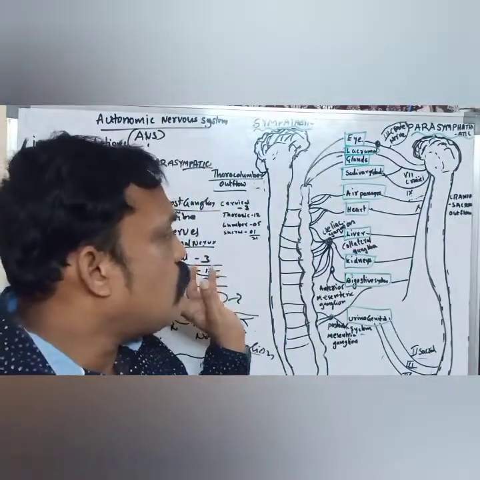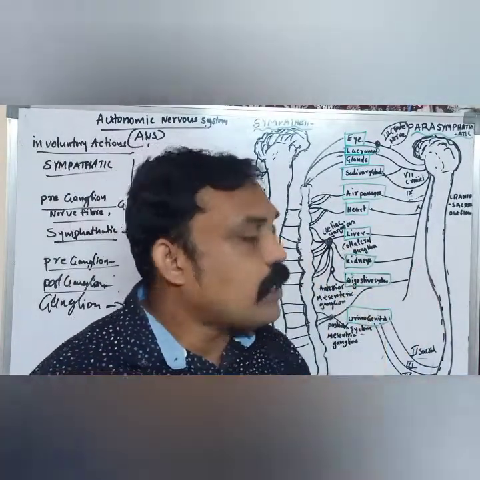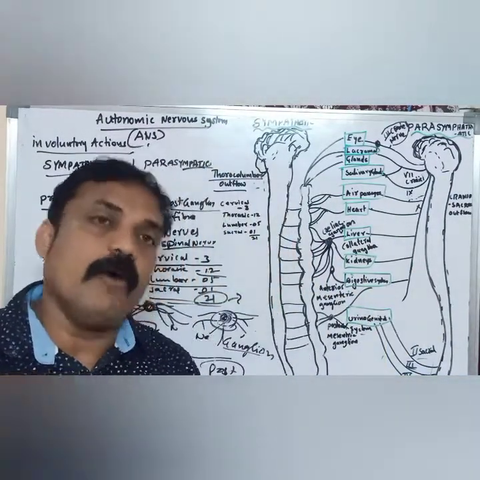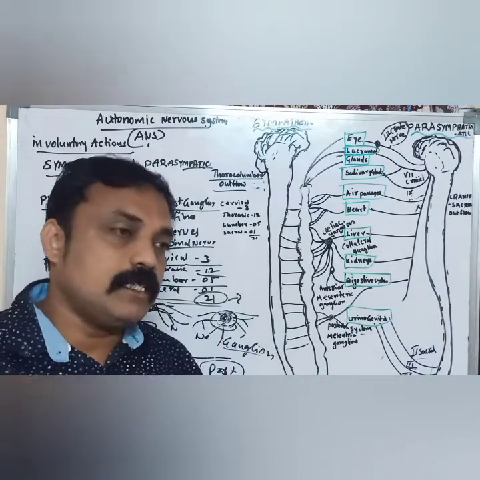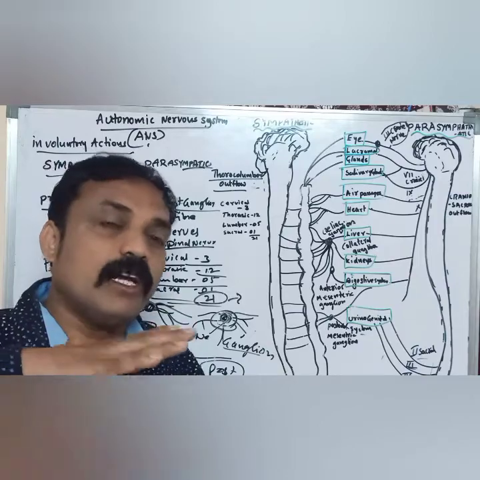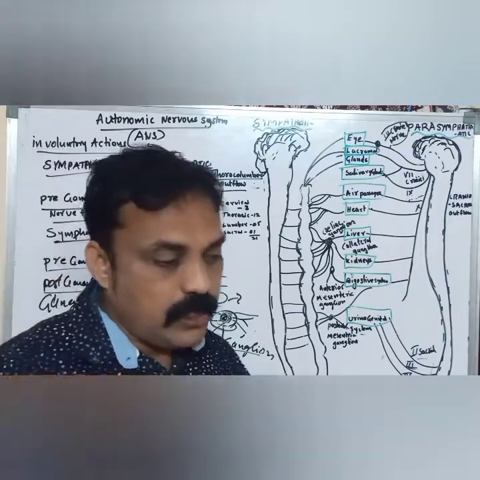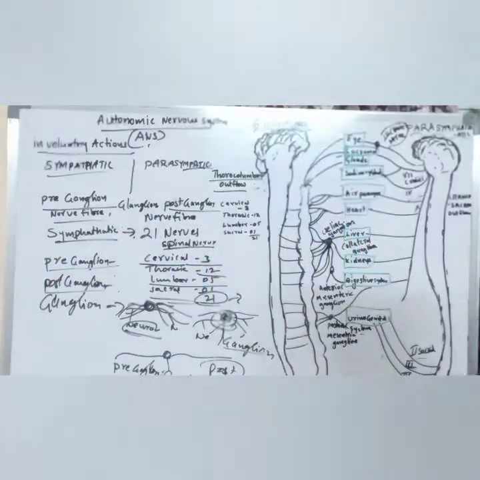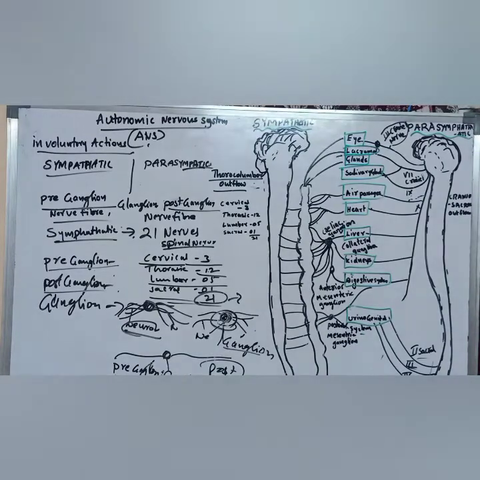So these sympathetic and parasympathetic actions are involuntary actions. It is the balanced equilibrium in our body. Now we are going to discuss the differences between the sympathetic and parasympathetic nervous system.